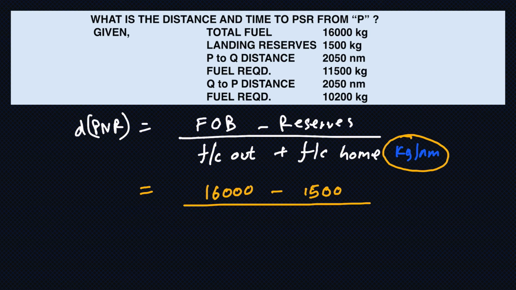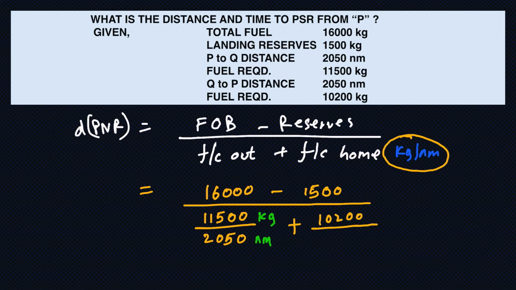So first I am going from P to Q. Distance 2050, fuel required 11,500. So fuel consumption out is 11,500 divided by 2050, giving me an answer in kg per nautical mile. Similarly, for fuel consumption home, I will use 10200 kg, which is my fuel required from Q to P, and Q to P distance is also 2050 nautical miles. Again, this is in nautical miles and this is in kg.